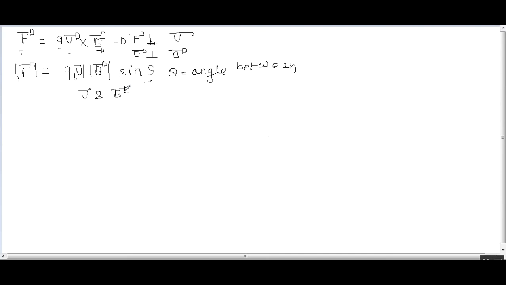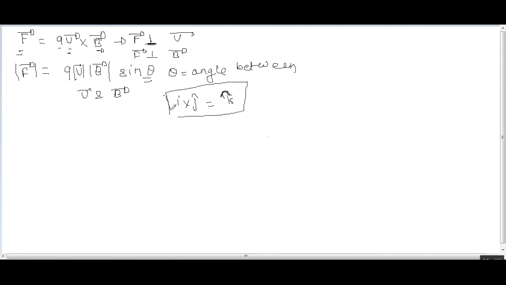One thing which is quite famous among class 11 and 12 students is that i cross j is equal to k.